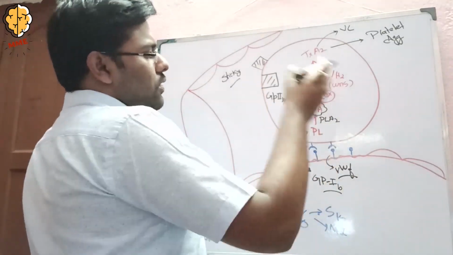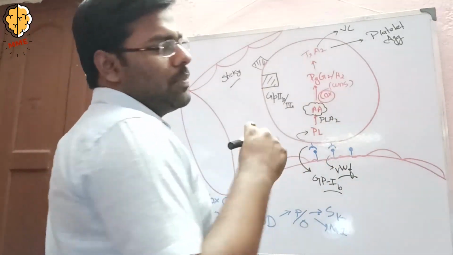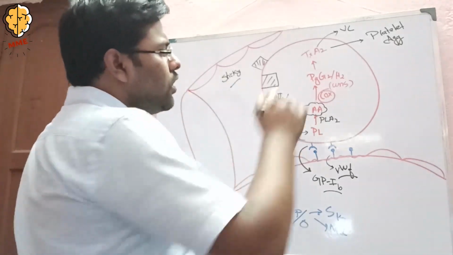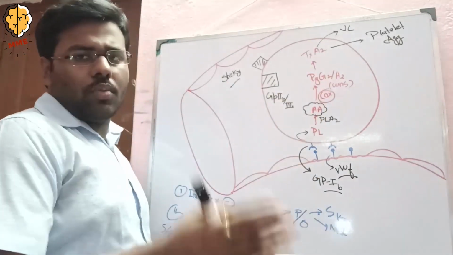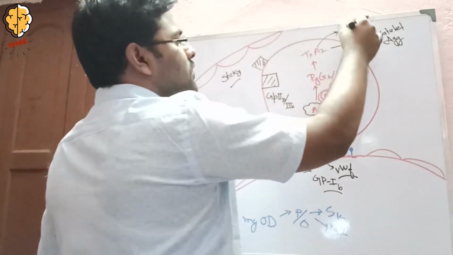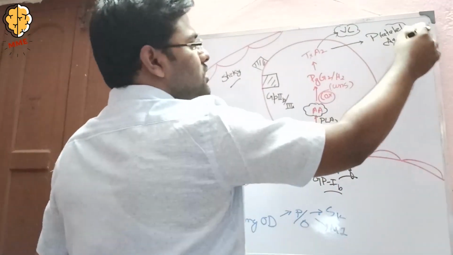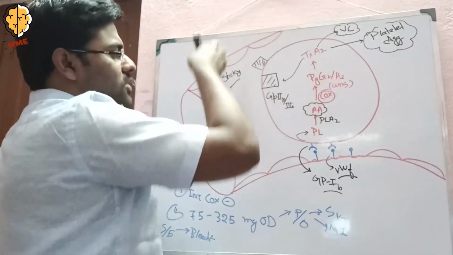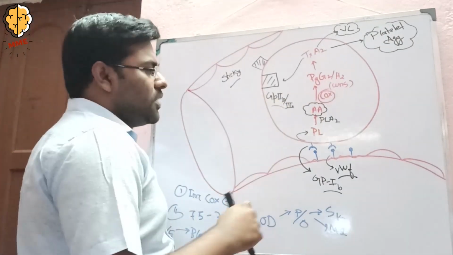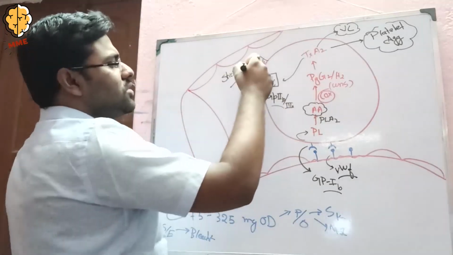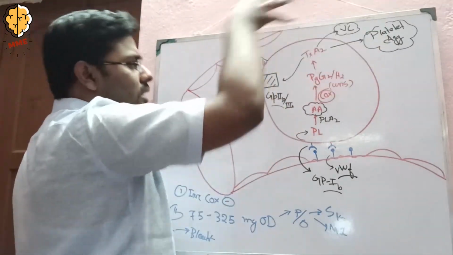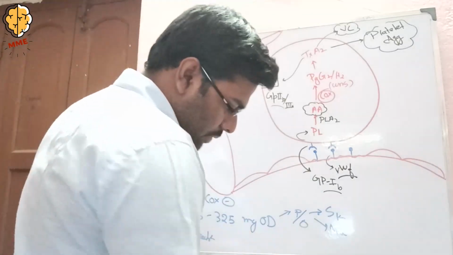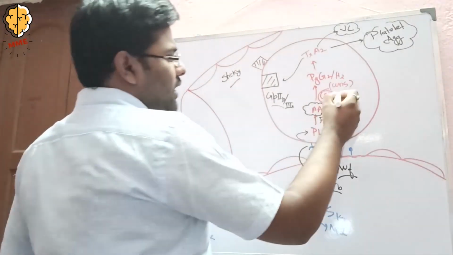with the help of the COX enzyme forms prostaglandin G2 and H2, which is a very unstable molecule that gets transformed into thromboxane A2. Thromboxane A2 causes vasoconstriction and causes more platelet aggregation, and it causes overexpression of the glycoprotein 2b3a receptor, which is tricky, and to these receptors the platelets again get attached. Okay, and now our aspirin comes here and inhibits the COX.